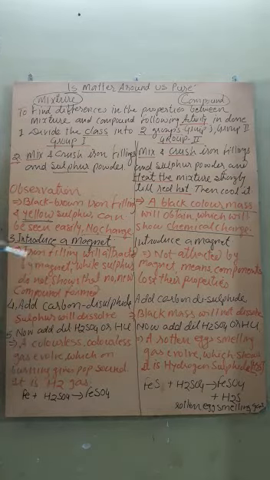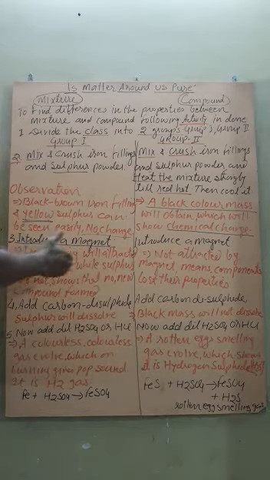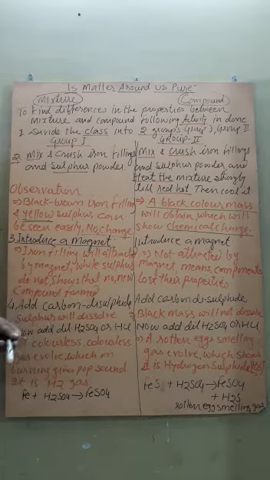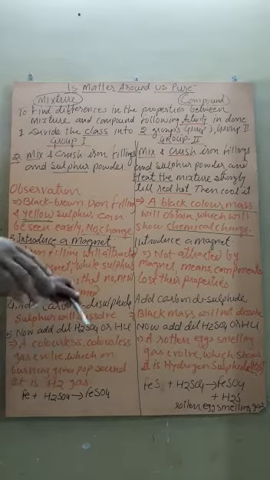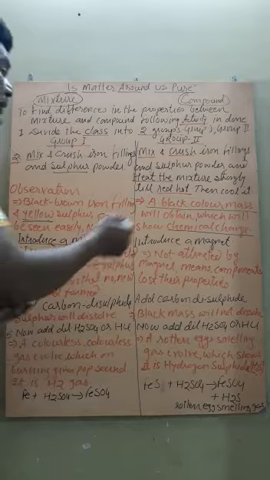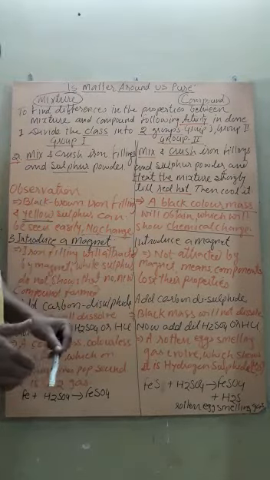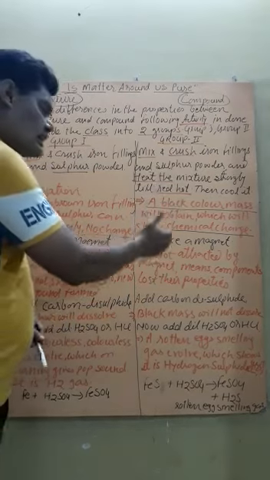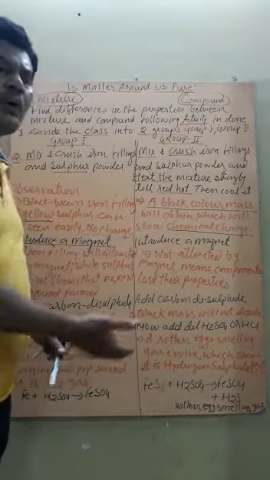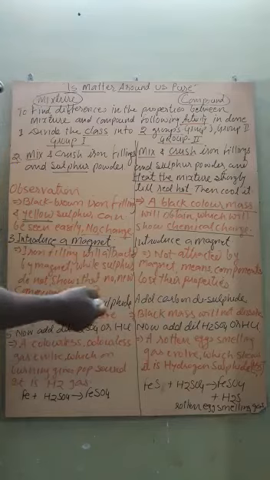What does it show? It shows that when there is no chemical change, the iron retains its property and is attracted by the magnet. But here, iron and sulfur react with each other, and now a new compound is formed, and this new compound is not attracted by the magnet.